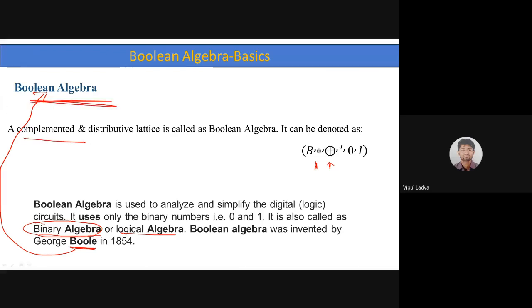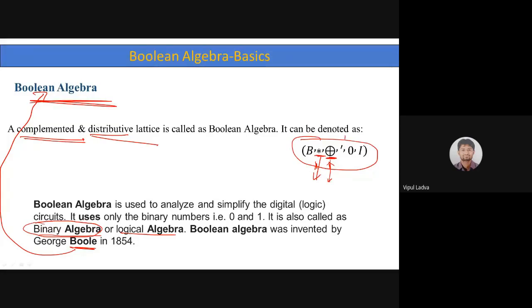And this is the definition: complemented and distributive lattices will be known as a Boolean algebra. This will be the notation we'll be using each and every time. The star and this ring sum will be the defined binary operations, that is GLB and LUB.